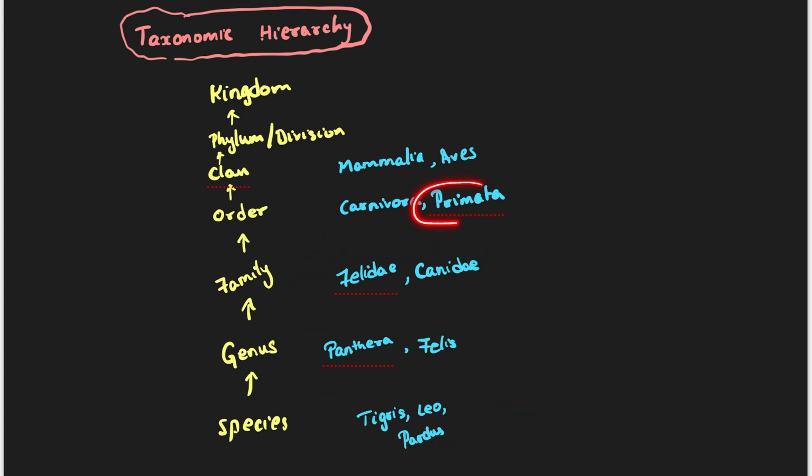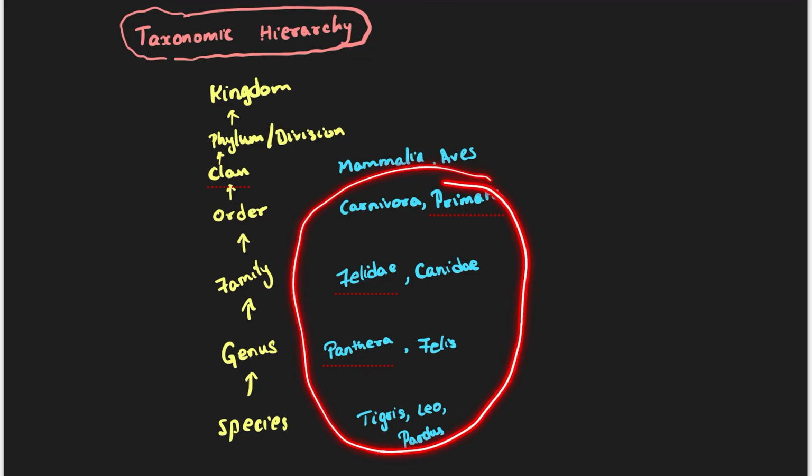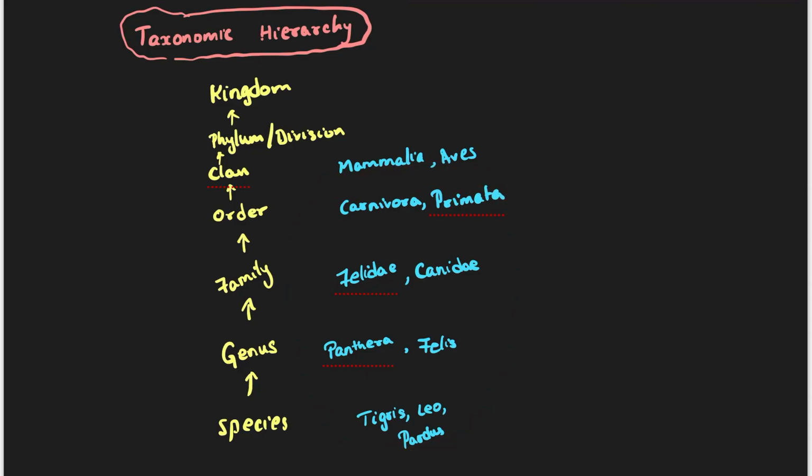But where do humans belong? Humans belong to primates. Whereas if you talk about other monkeys and all, they belong to primate. But where do all of these meet together? All of these meet together in Mammalia now. So Tigris, Pardus, Leo all belong to Panthera. Whereas Felis, Panthera, all these belong to Felidae. Whereas all these Canidae, if you add extra, it belongs to Carnivora. Whereas all these belong to Mammalia.